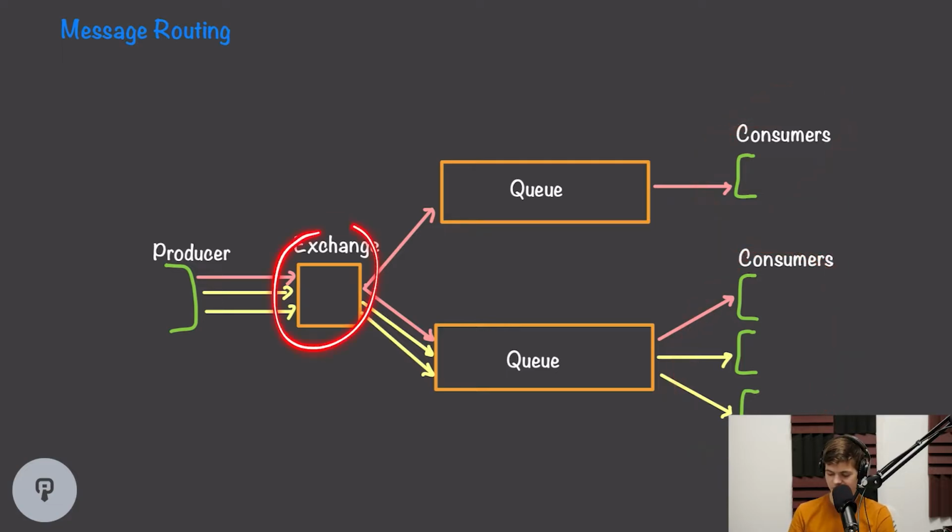Using a hierarchy of exchanges and queues can enable super complex routing of messages between producers and consumers. There's endless possibilities of how you can route messages between different services using this architecture. So now that we've briefly covered traditional message queues, let's take a look at how Kafka works and what makes it a little bit different.